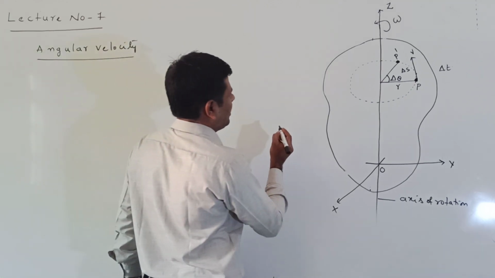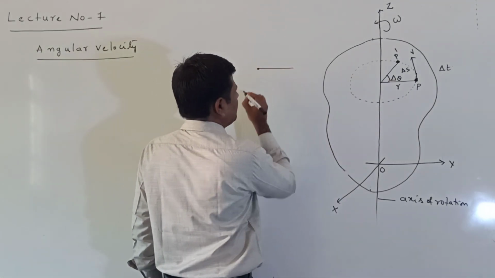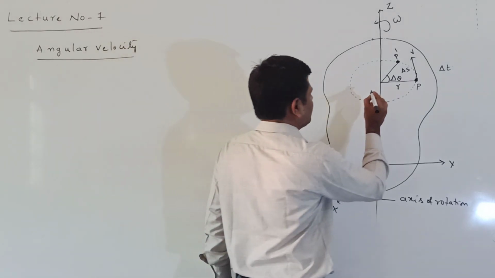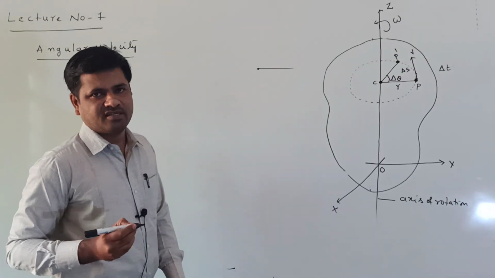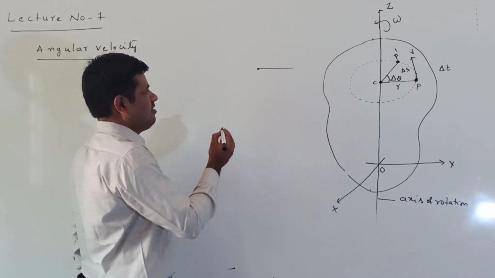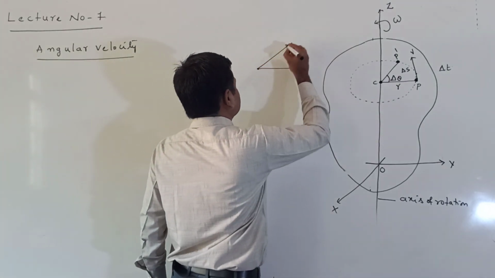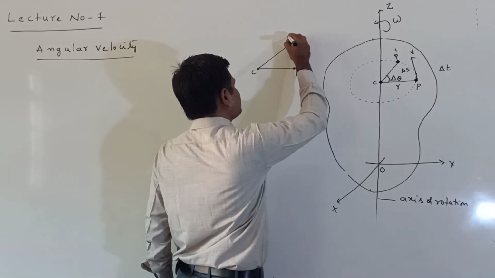Now I am showing that diagram again. Listen here, this is a point, I consider any point C. This point on the axis of rotation I consider as C. Now here, see, this is moving from P to P dash.